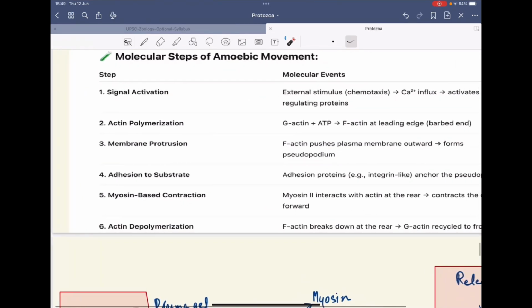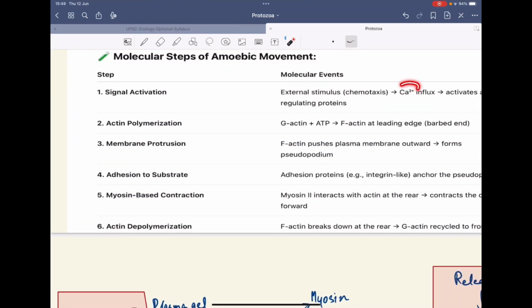So first of all, there is signal activation. This is using the calcium influx. Then actin polymerization takes place, where G-actin and ATP form the F-actin at the leading edge, the barbed edge, and this causes the membrane protrusion.